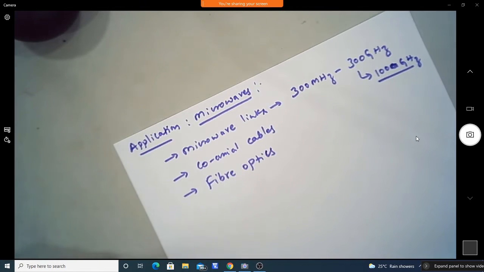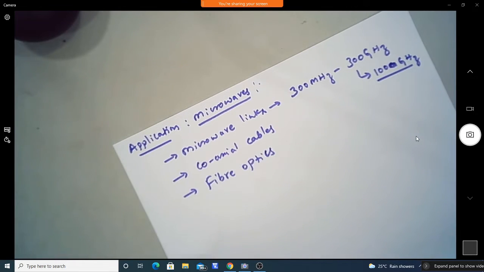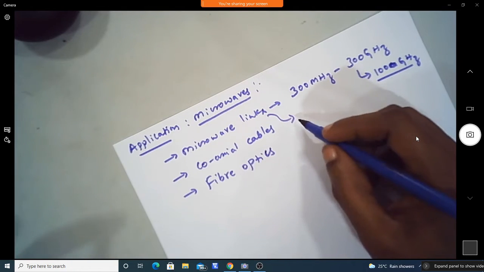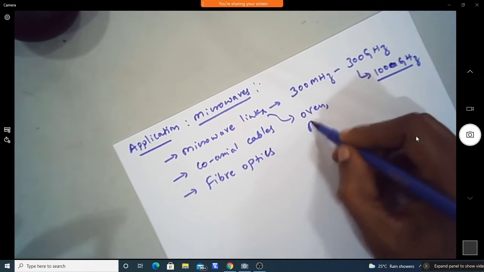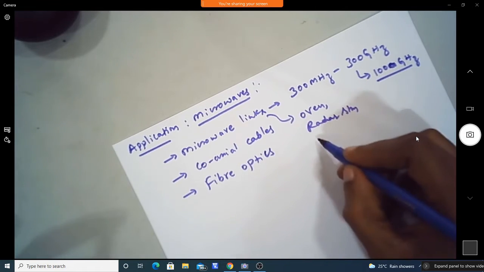And when you go to higher and higher frequencies, the microwaves, in EM wave propagation, are treated as light, carrying the information in the optical spectrum. This accounts for microwaves behaving like rays, compared to ordinary radio frequency waves. We can see microwave applications in industry, like microwave ovens, radar systems, and satellite systems and all.